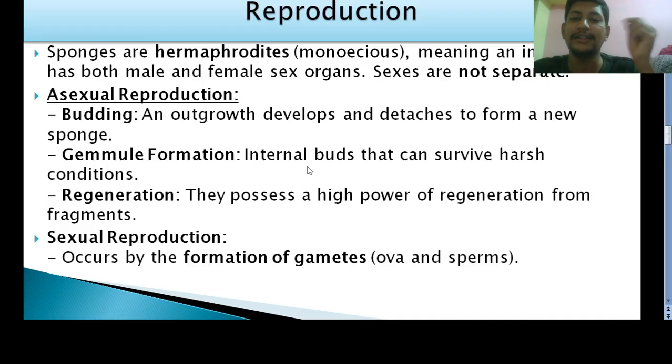Remember, it is an internal bud, and especially when environmental conditions are unfavorable, gemmule formation takes place in sponges, and they have a high power of regeneration also. And sexual reproduction occurs by gamete formation.